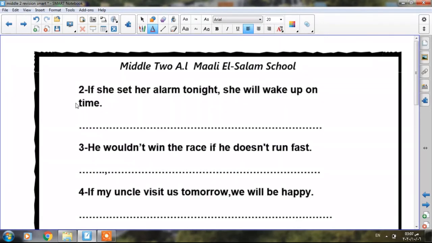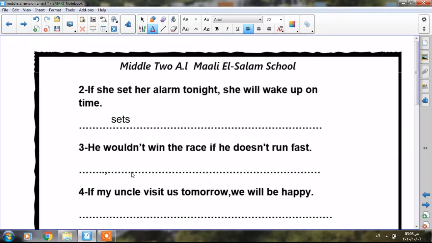Number 2, if she set her alarm tonight, she will wake up on time. If she set. This is the first conditional because it's possible for her to wake up early if she sets her alarm tonight. If she sets, because I have to use the present simple tense. If she sets, she takes S with the verb. So the right answer, we are going to replace set by sets or add S.